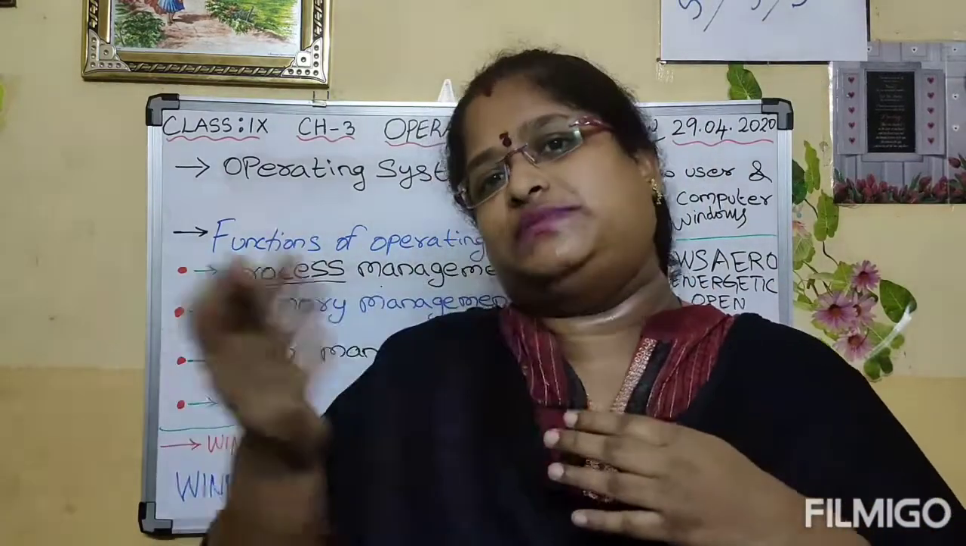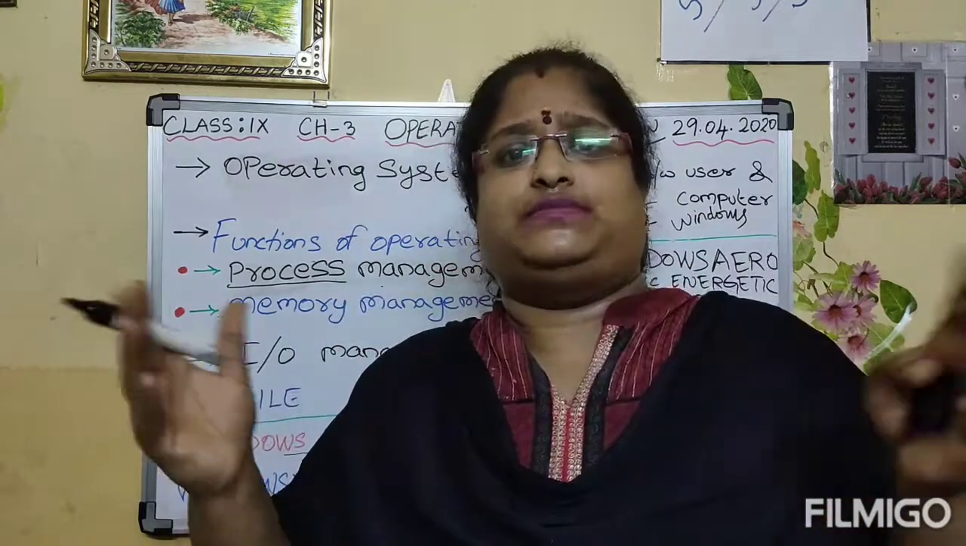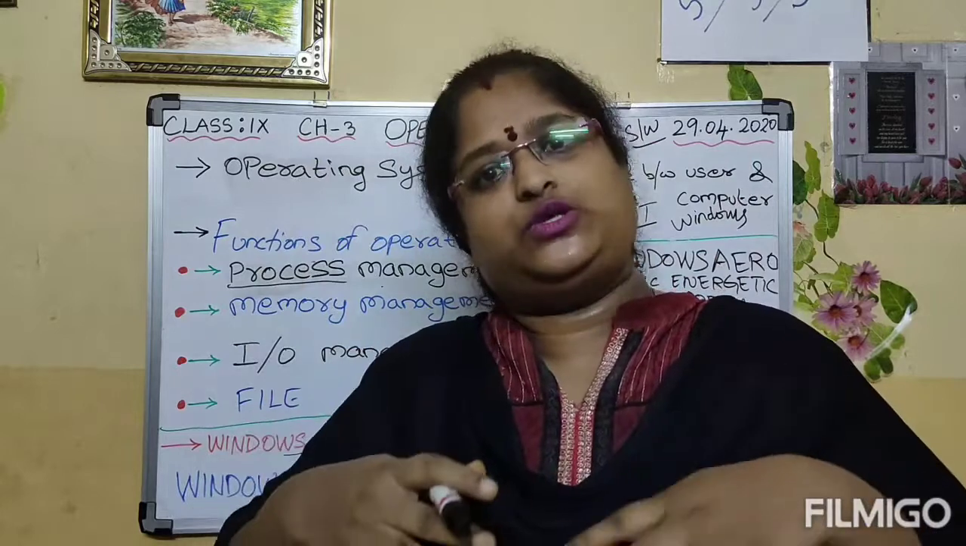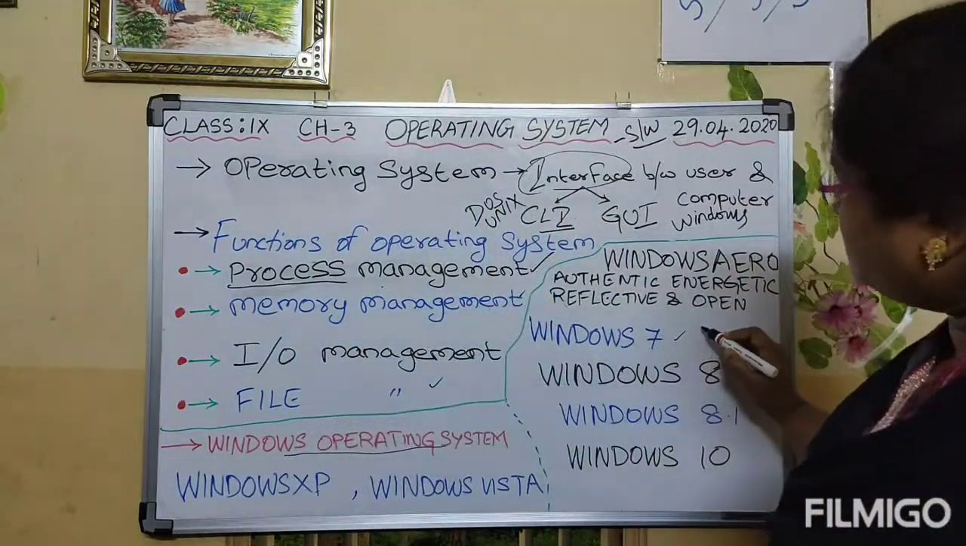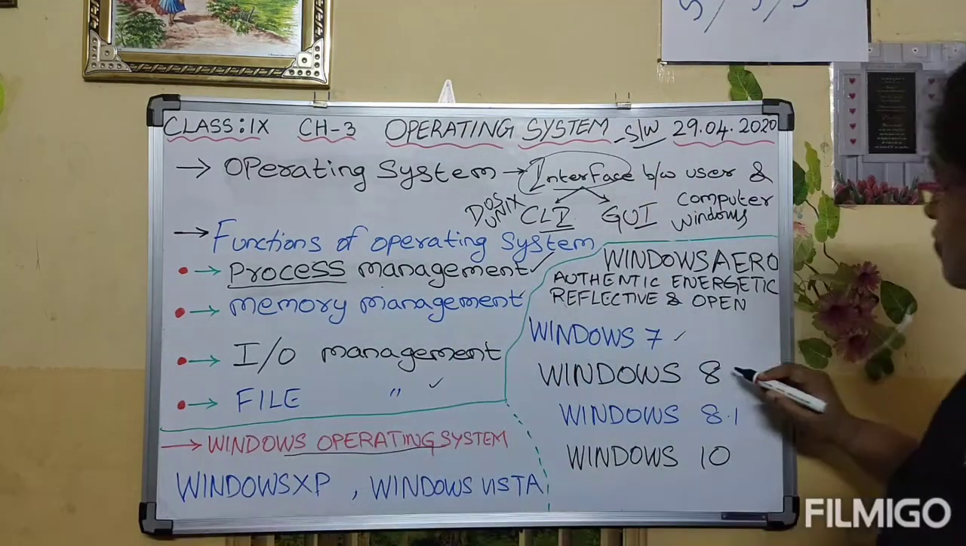What do you mean by compatibility? Compatibility means it supports any programs from any latest versions. It supports and executes any programs on the latest version. So that's why Windows 7 is a fast, reliable and compatible operating system.